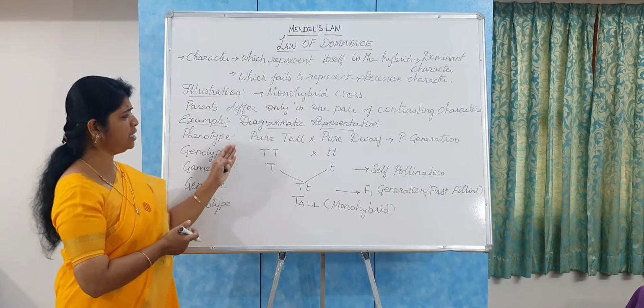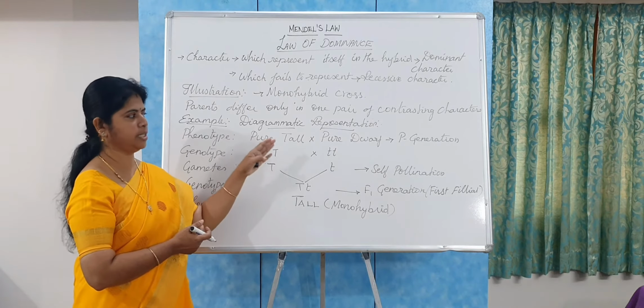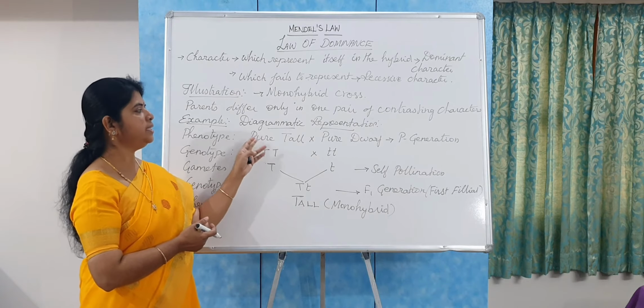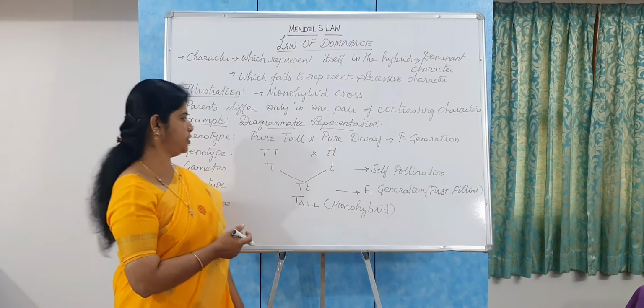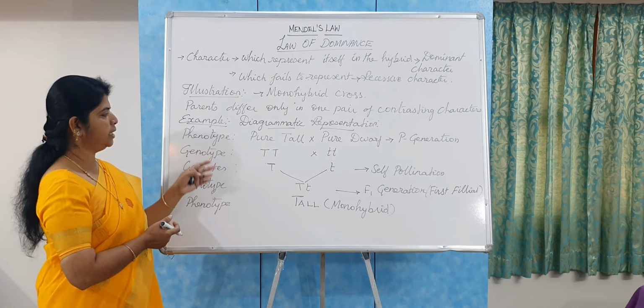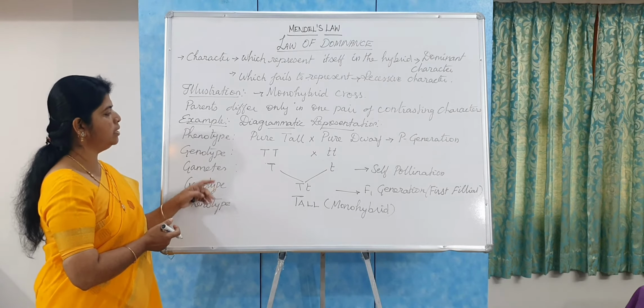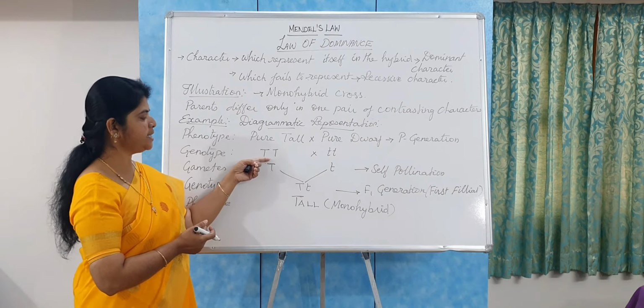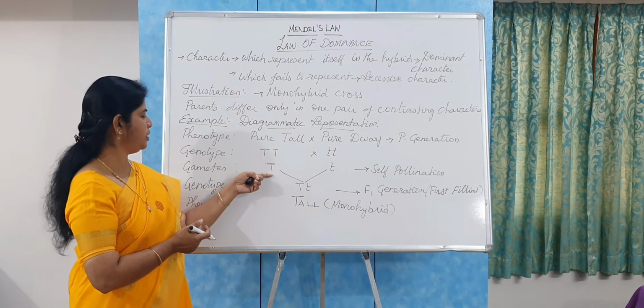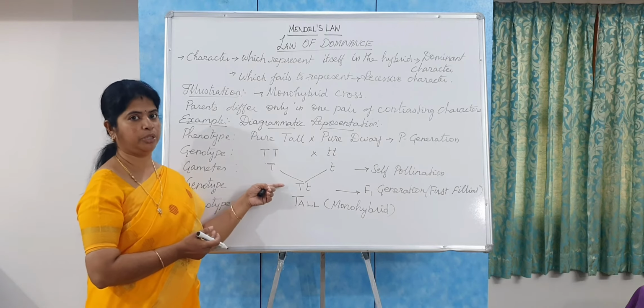So Mendel crossed these two contrasting parents, and now they are called the parent generation or the P generation. And here now you can see the term gametes. In the genotype of the parent, it is in the diploid condition, but when you see the gamete, it is in the haploid condition.